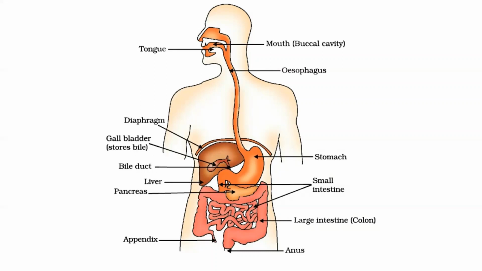The bile juice also contains bile salts, and these bile salts help in the emulsification of fat. Emulsification is nothing but the breaking down of larger fat globules into smaller fat droplets. Our body keeps secreting a lot of bile juice 24 by 7, so the bile juice is stored temporarily in our gallbladder, where concentration and temporary storage of the bile juice occurs.